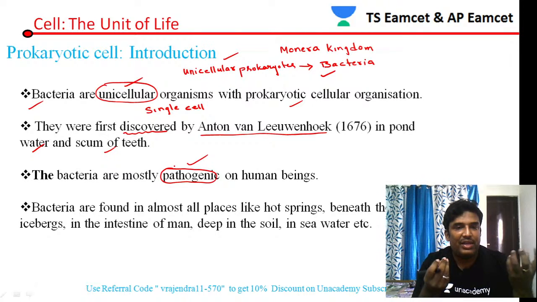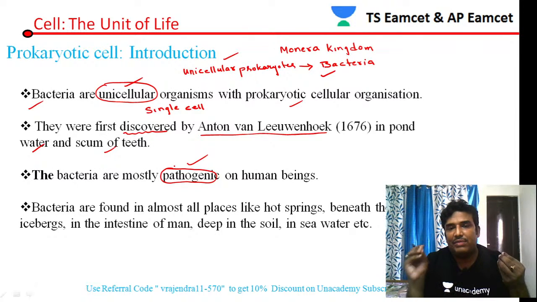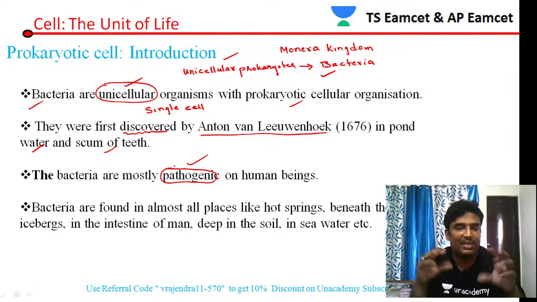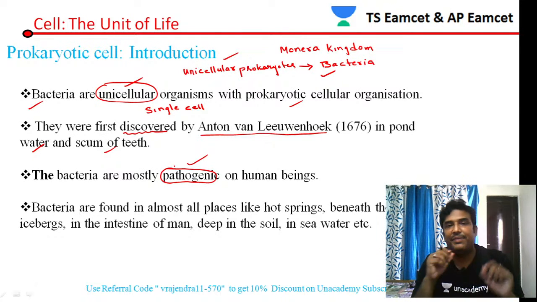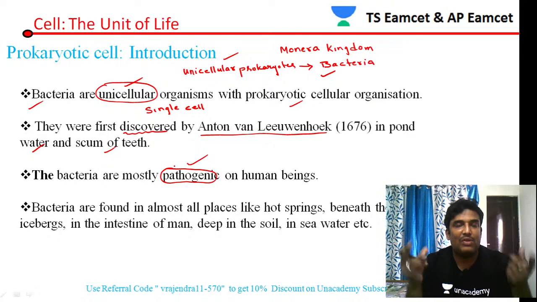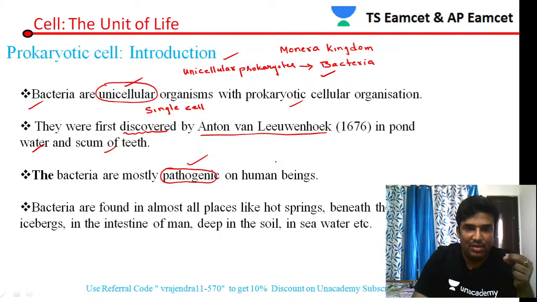Apart from the bacteria which cause diseases to human beings, there are some bacteria which are called normal flora. They are present on our skin. Everywhere on our body there are thousands, lakhs of bacteria present, but they don't cause infections. But there are some other bacteria which cause infections. Anyhow, bacteria are mostly pathogenic to human beings.